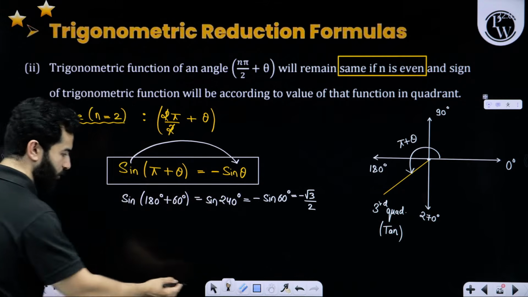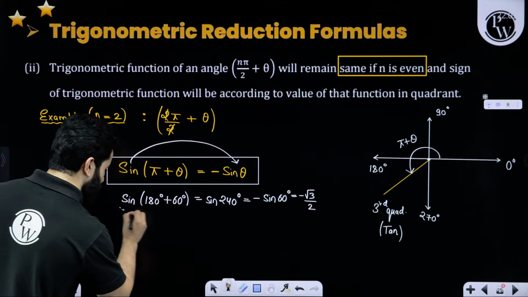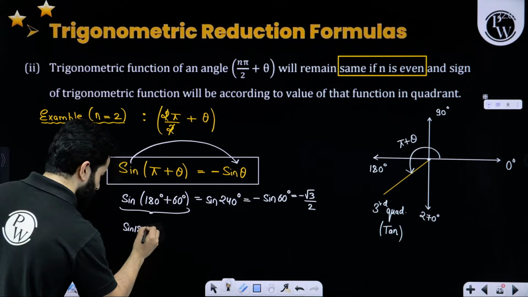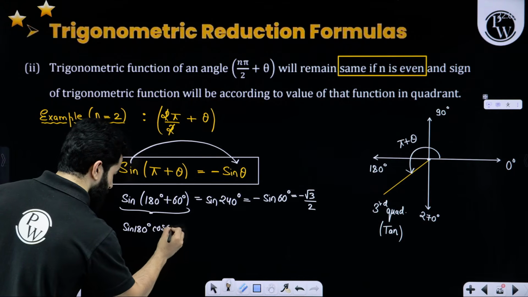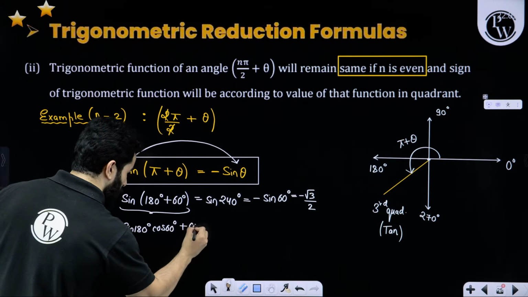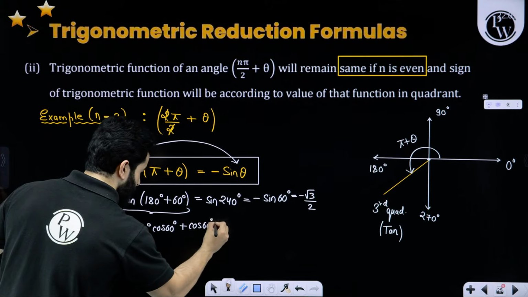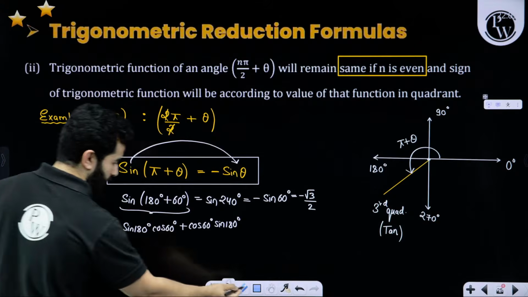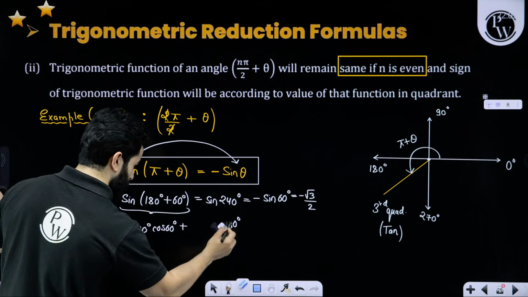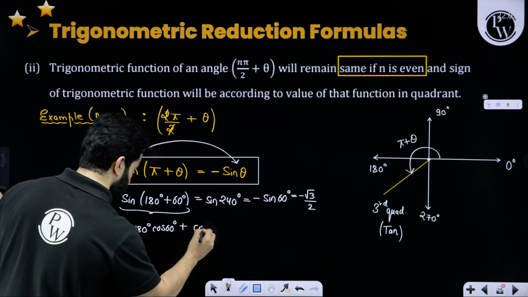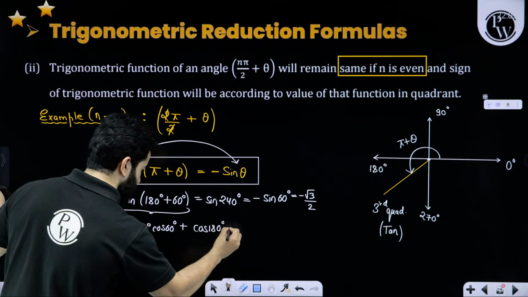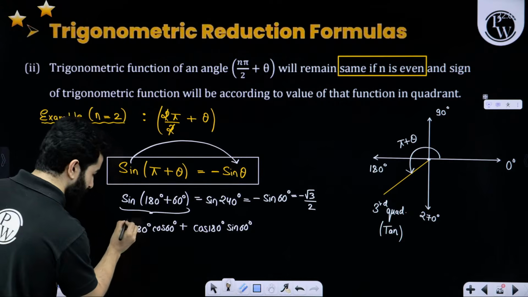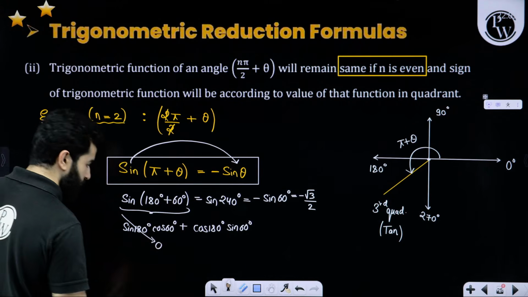Now let's see how this is going to work. We can solve this using sine A cos B plus cos A sin B. I'm so sorry, cos A sin B. Friends, sin 180 degree is 0.